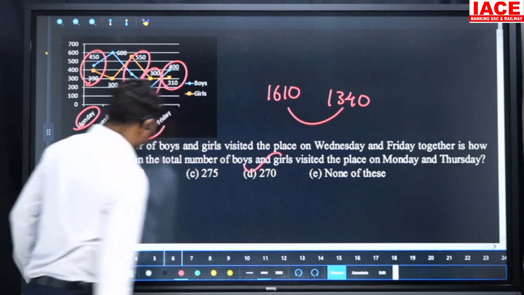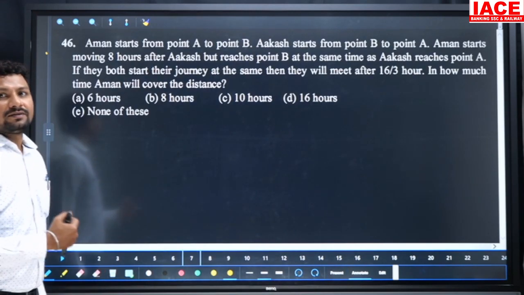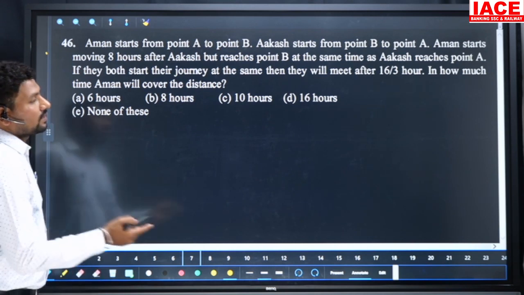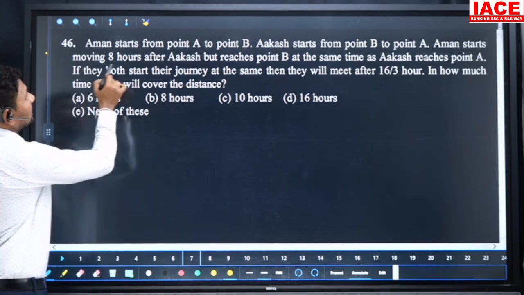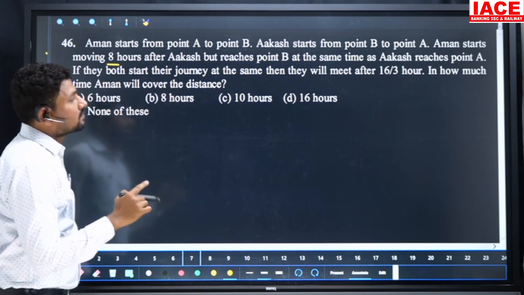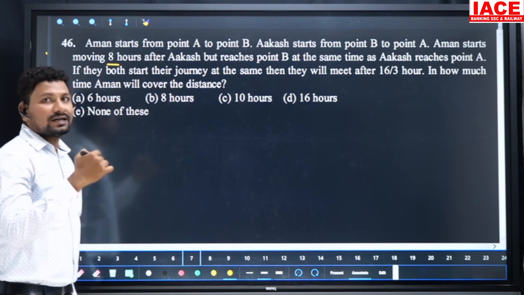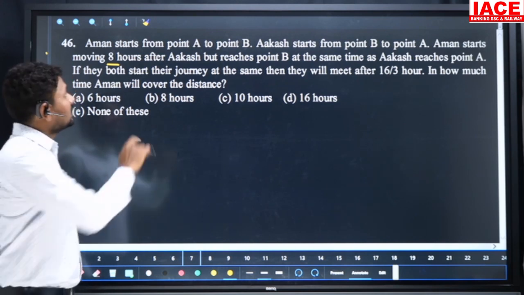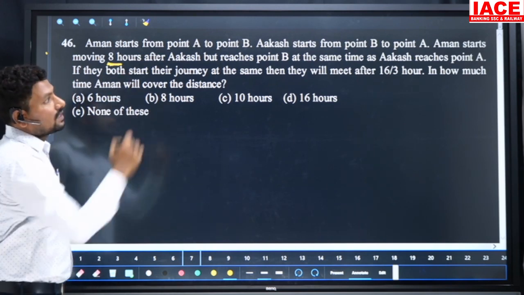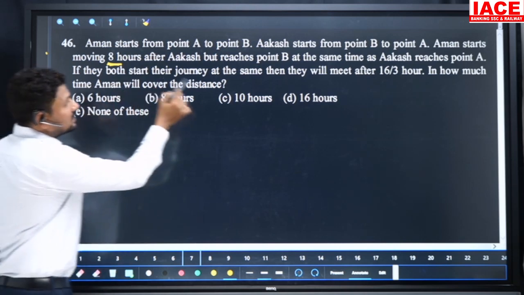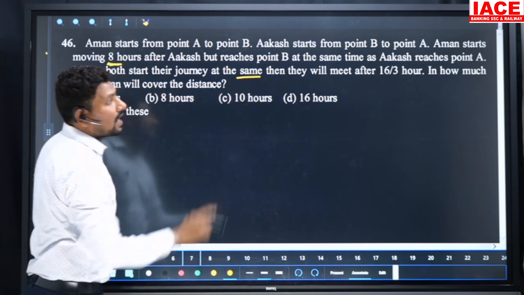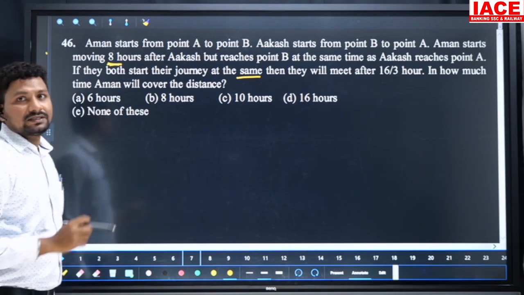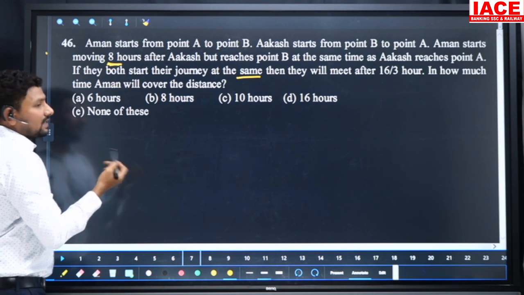Let's go for the next one. Look at the 46th question. Aman starts from point A to B. Akash starts from point B to A. Both are in opposite directions. Aman starts 8 hours after Akash but reaches point B at the same time as Akash reaches point A. That means Akash took 10 hours, and Aman took just 2 hours because he started after 8 hours. If they both start their journey at the same time, then they will meet after how many hours? That is the question. Going for the equation is a bit lengthy.